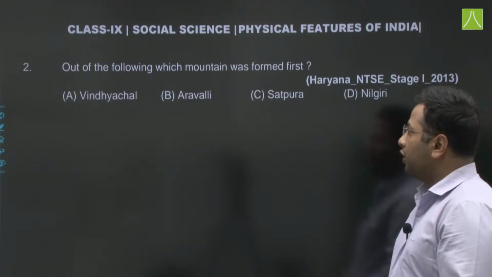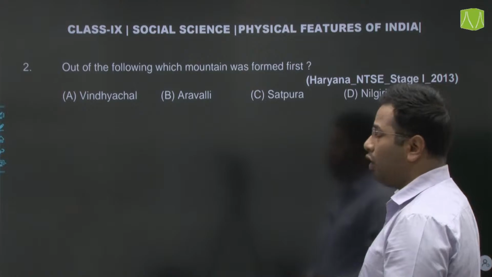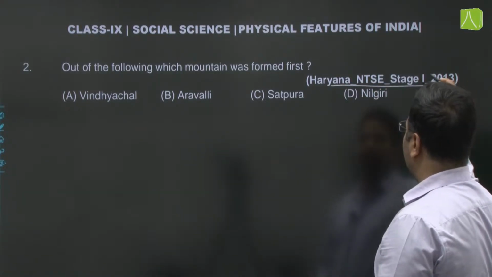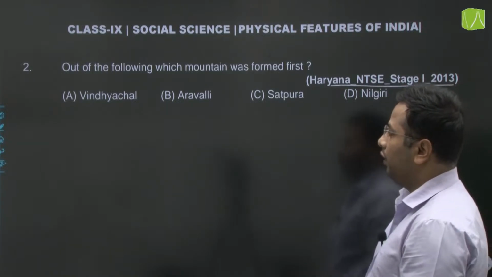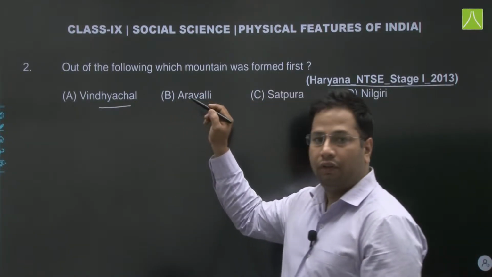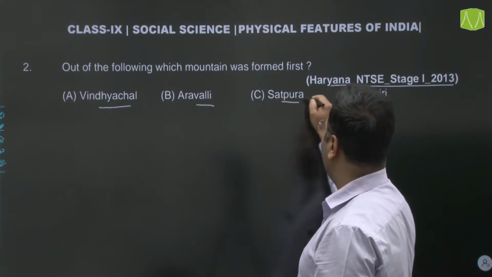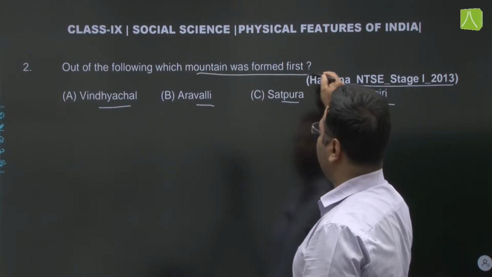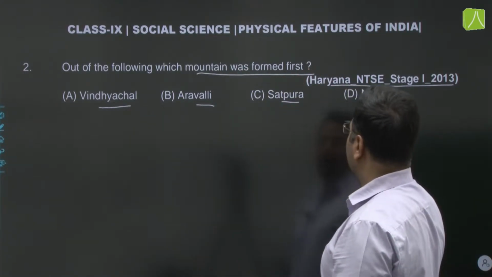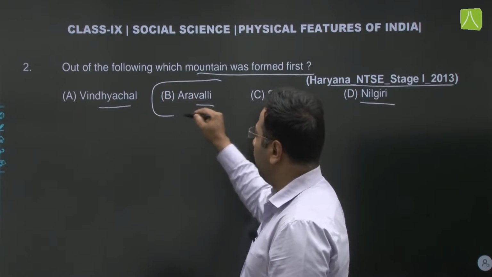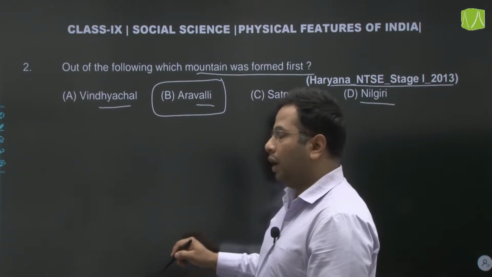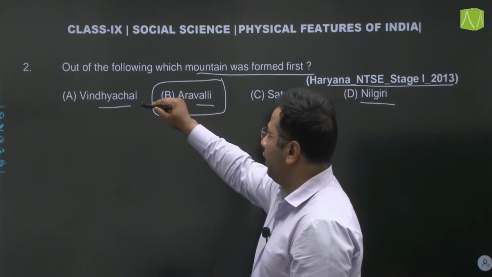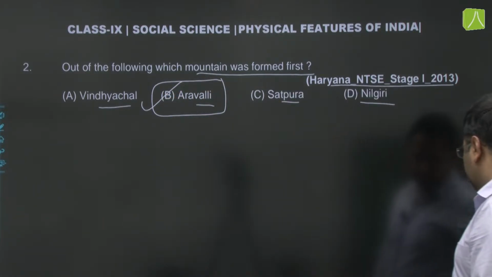Out of the following, which mountain was formed first? This question appeared in NTSE stage 1 Haryana 2013. Whether it is Vindhyachal, Aravali, Satpura or Nilgiri, the question is which mountain was formed first. We all know Aravali is the oldest mountain, and parts of Aravali are also found in Rajasthan near Ajmer. So our answer would be B, Aravali. Next question.